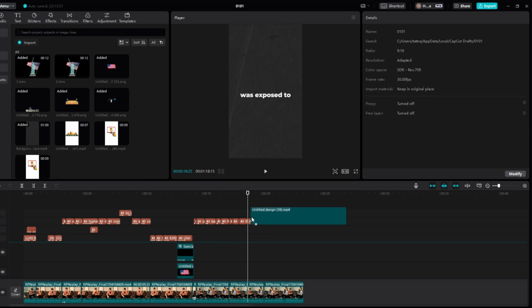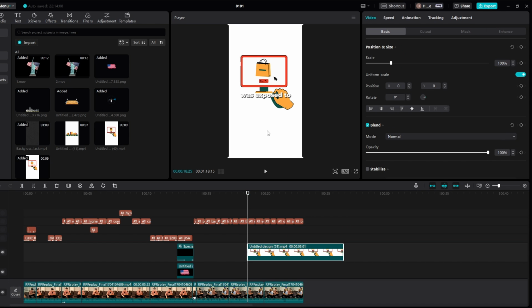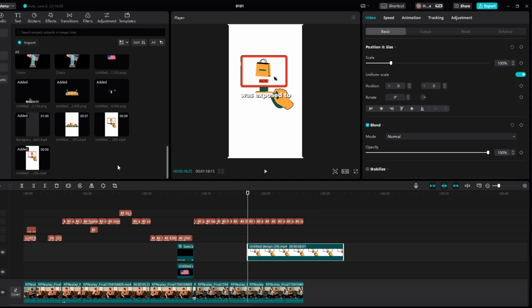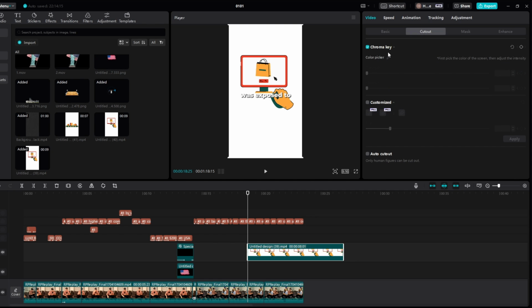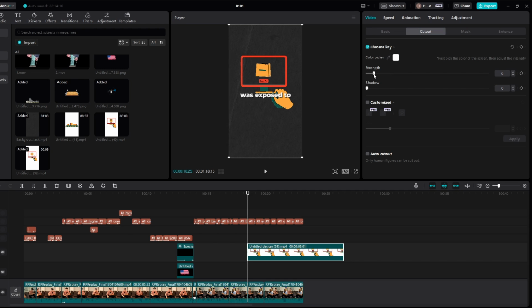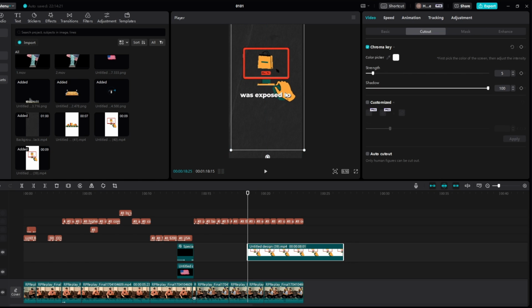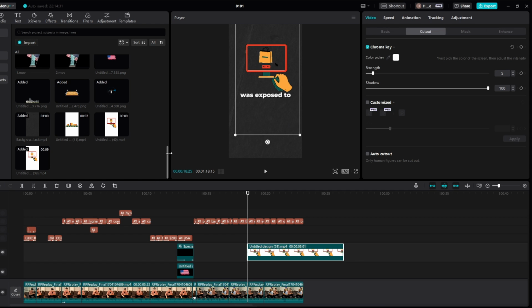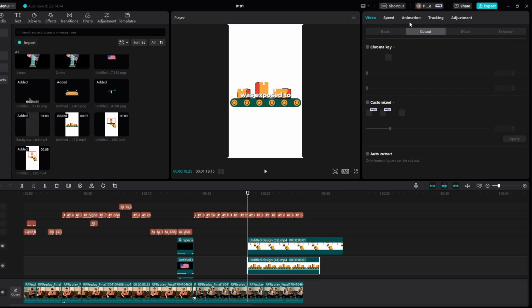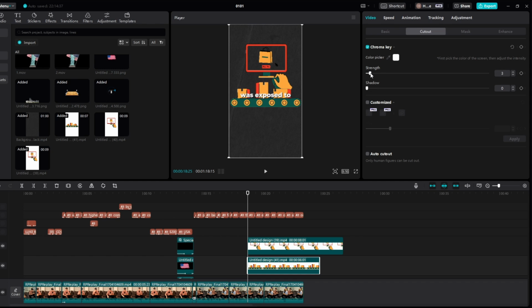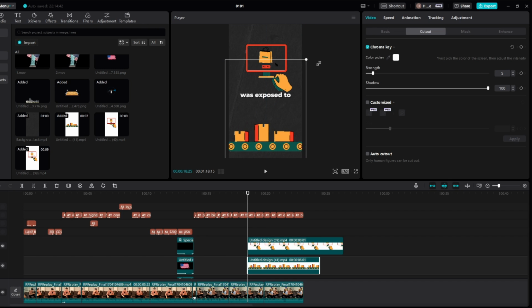Okay, perfect. So I've got these from Canva, by the way, so you guys can find these on Canva as well. So as you can see, we need to come to cutout, chroma key, select this, strength maybe like 5, shadows 100, just like so. And then we'll add this right here, just like so. Make it a little bit smaller. And then we'll add this here as well, chroma key again, strength like 5, shadow 100. And then we'll bring this down. We'll increase the size a little bit, just like so. So we can put that here.